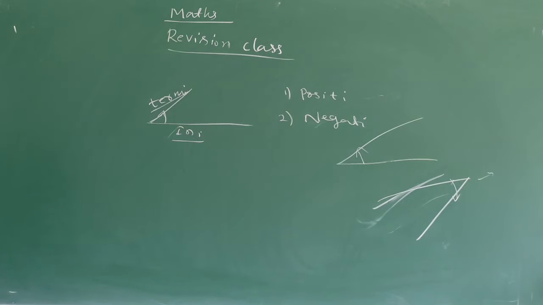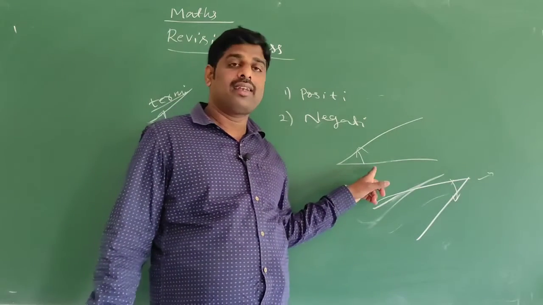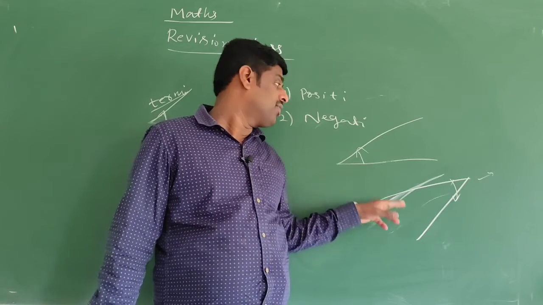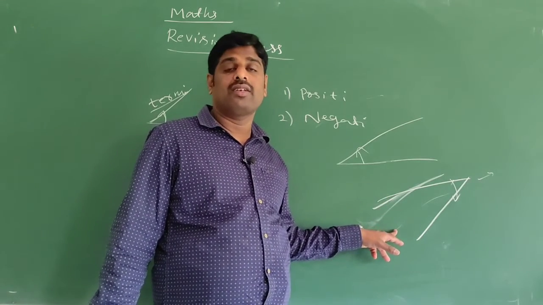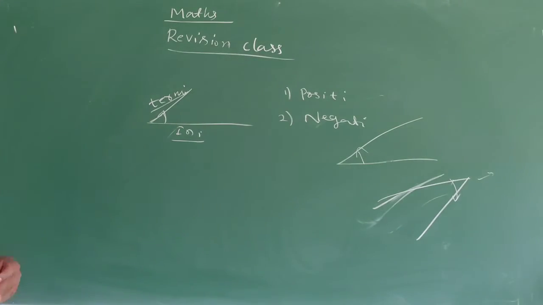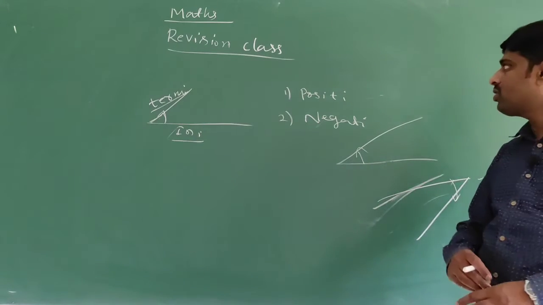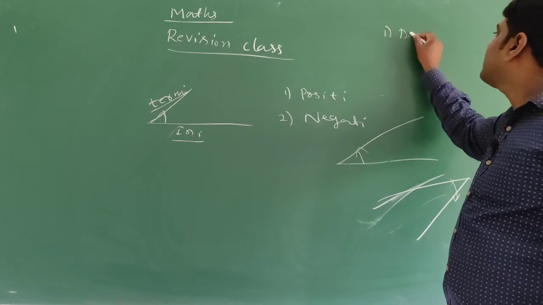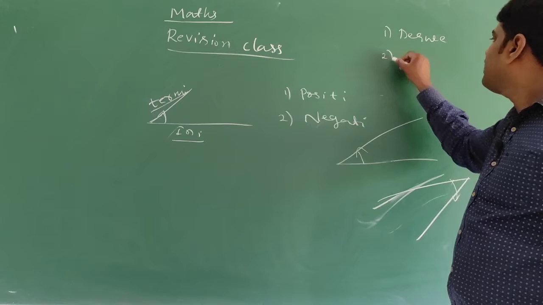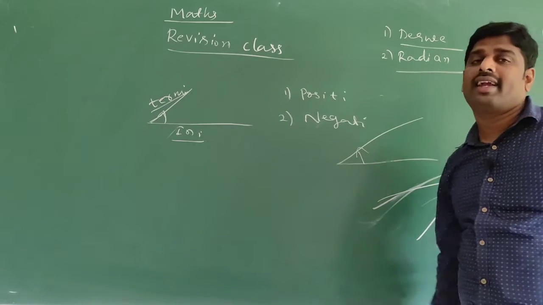So there are two types: positive angle and negative angle. The direction of rotation anti-clockwise is called positive angle. The direction of rotation clockwise is called negative angle. And again, the measurement of angle can be divided into two different forms: one is degree measure, another one is radian measure.